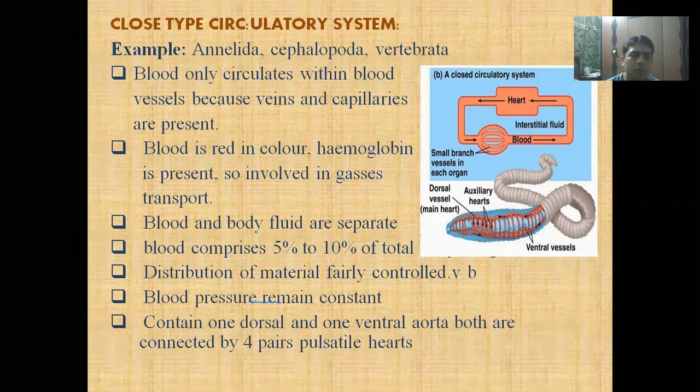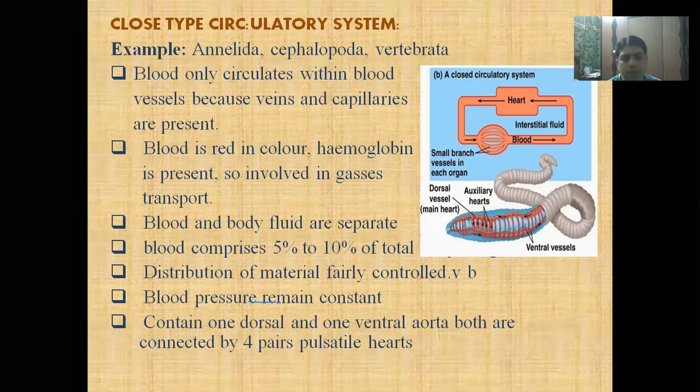In the closed type circulatory system, blood comprises 5% to 10% of total body weight. The distribution of material is fairly controlled because blood does not enter into the body cavity directly.